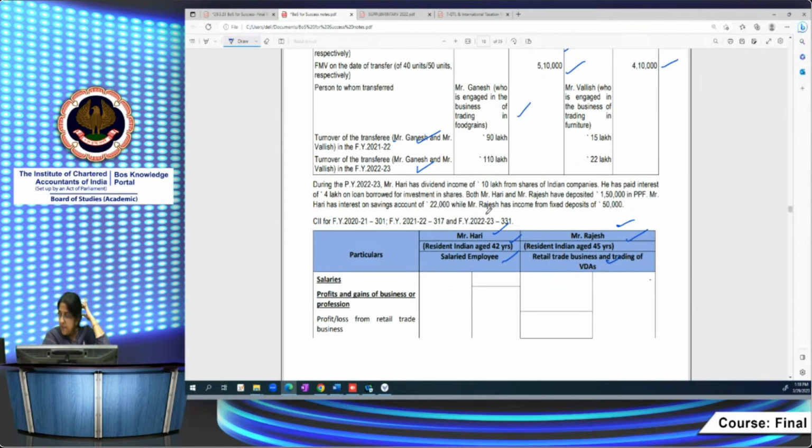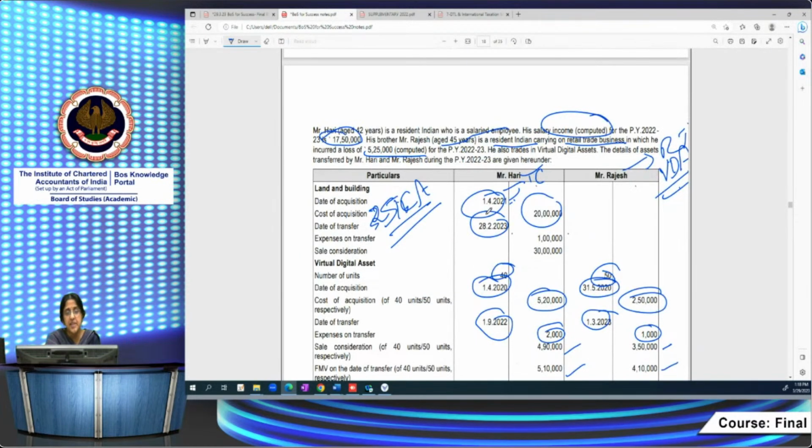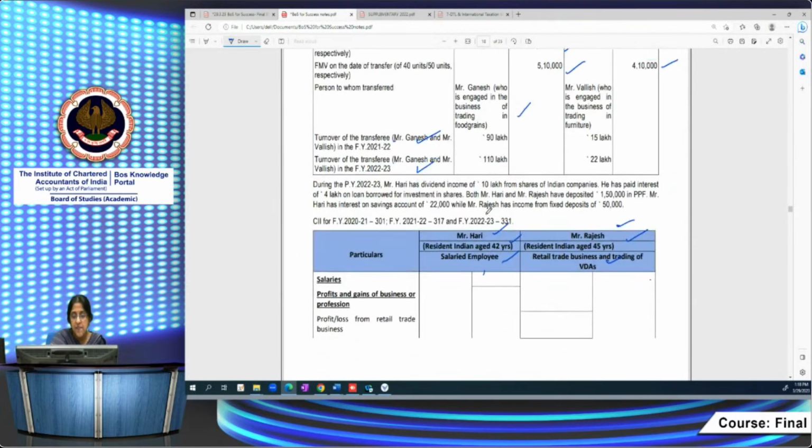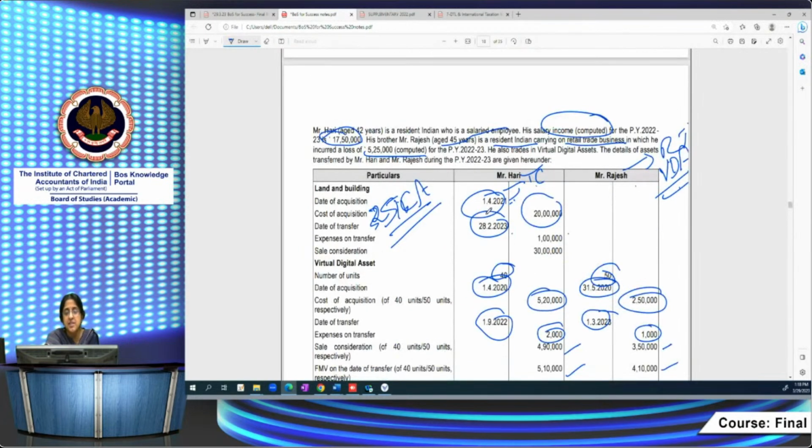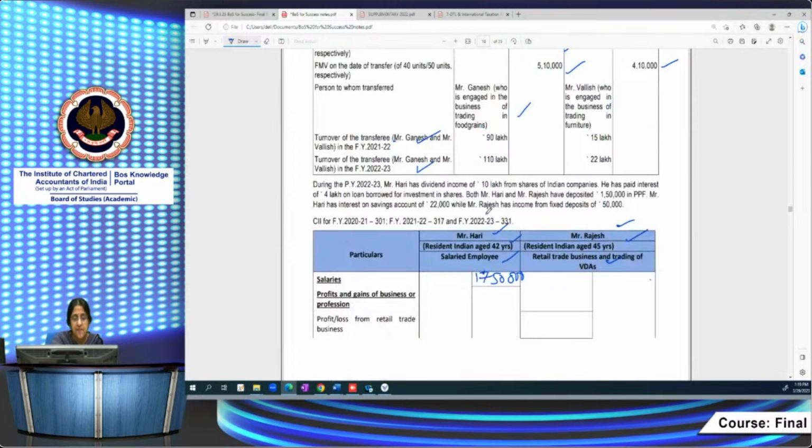Salary. Let me see the case scenario here in front of me. I'm having salary income. It is given, computed 17,50,000. Hari's salary income is computed, so I need not again provide the standard deduction. So it's 17,50,000. Next, for Rajesh, it is retail trade business in which he incurred a loss of 5,25,000. That again is computed. They've given you the final figure, 5,25,000 loss.